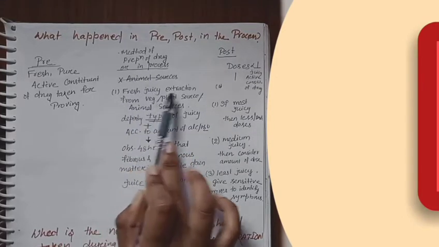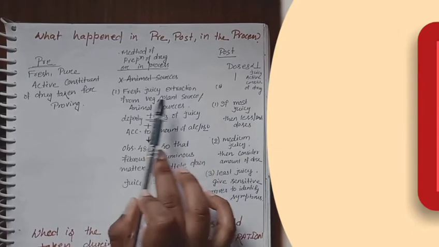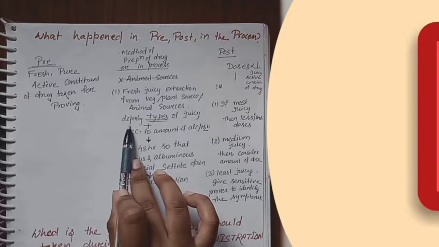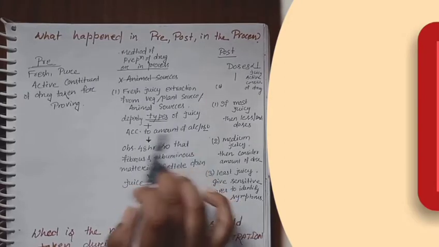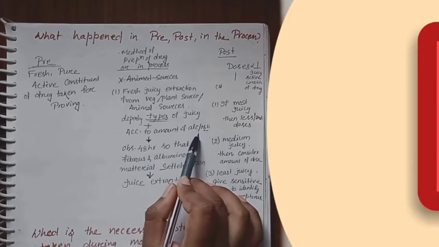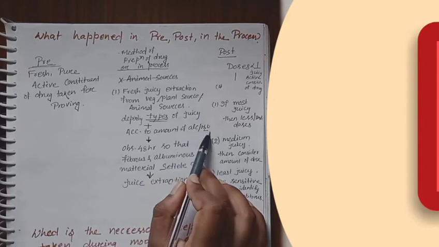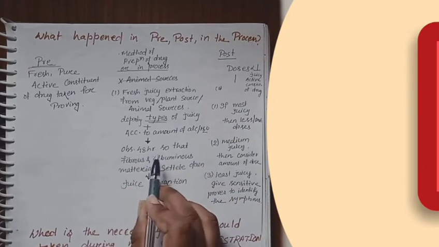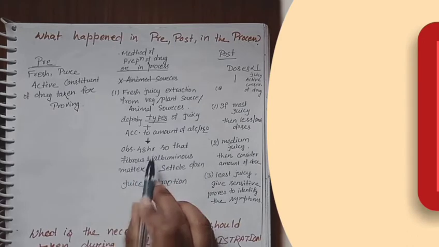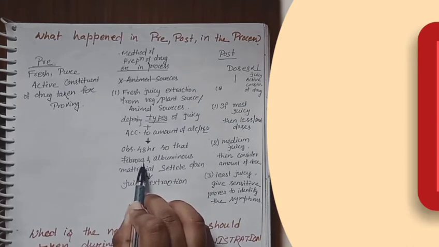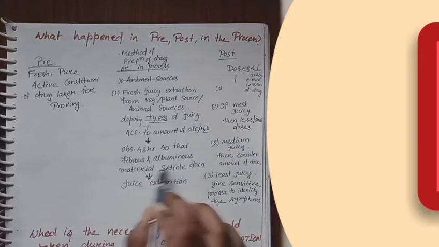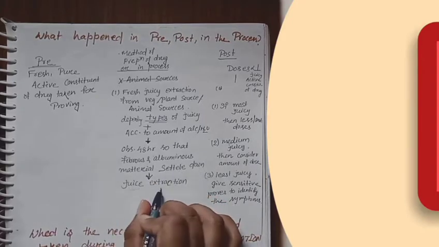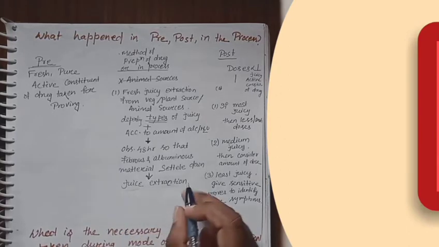We take fresh juice extracted from vegetable, plant or animal sources. Depending upon their juicy content, we add an amount of alcohol or water according to their solubility. Then we keep this solution for 48 hours so that the cellular material, such as fibrous and albuminous material, can settle down. Then we extract the juicy substances.